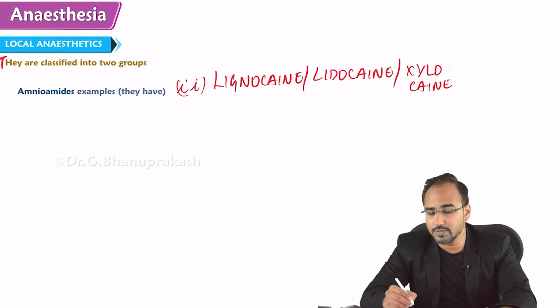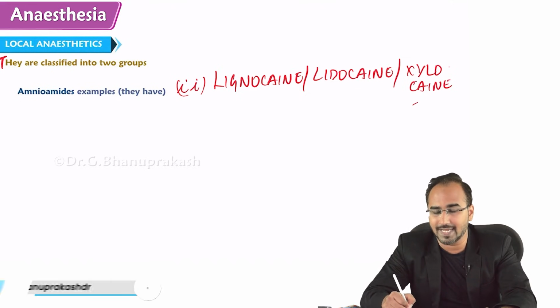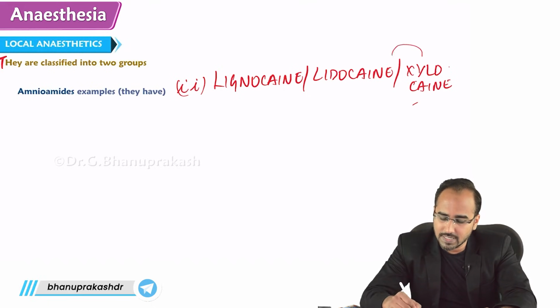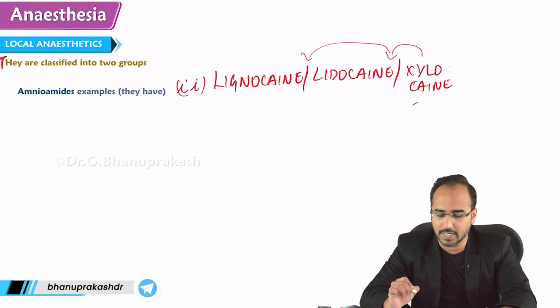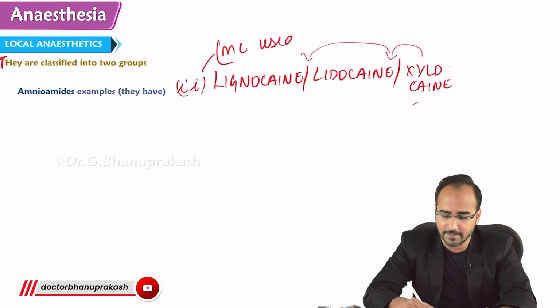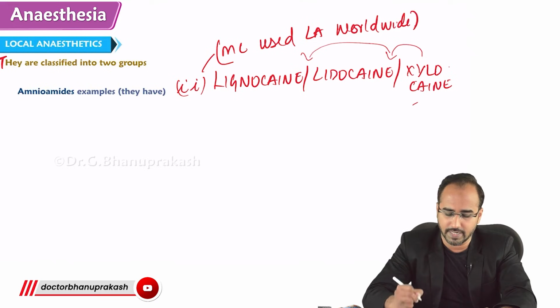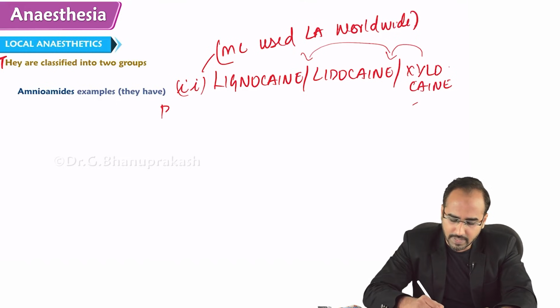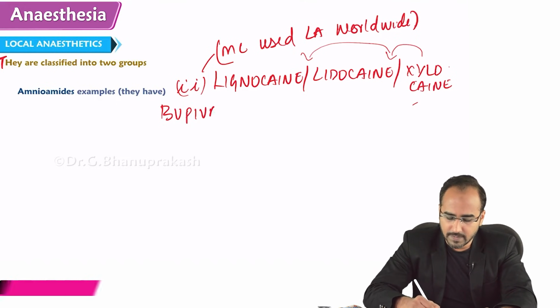Now don't get confused by looking at the spelling of Xylocaine and say, sir, Xylocaine has one I now, so it will belong to amino ester. No. Xylocaine's other name is Lidocaine. These have two I's, so these are amides. It is the most commonly used local anesthetic worldwide. Next amino amide that we need to remember is Bupivacaine.